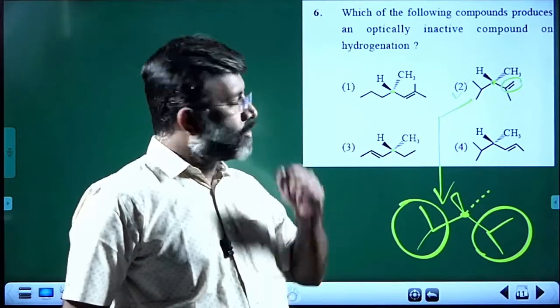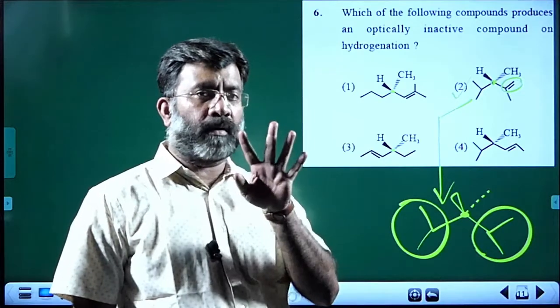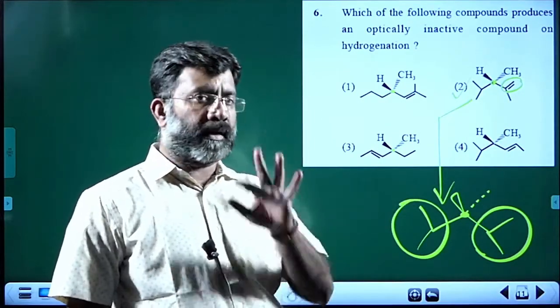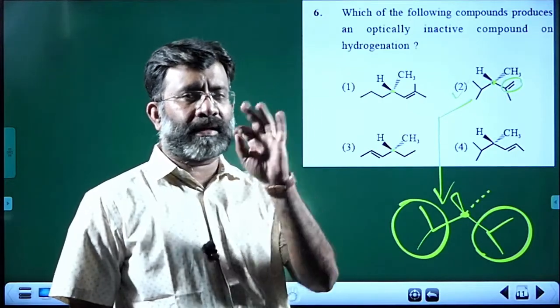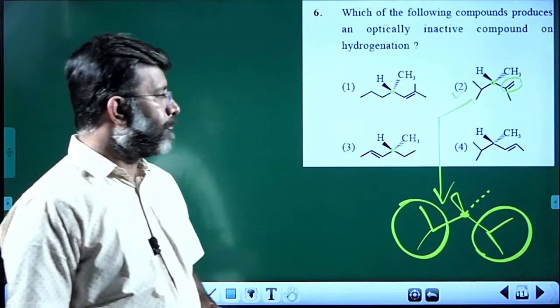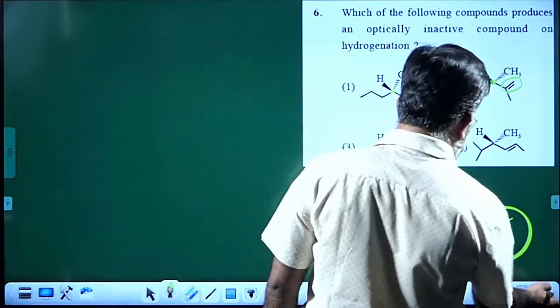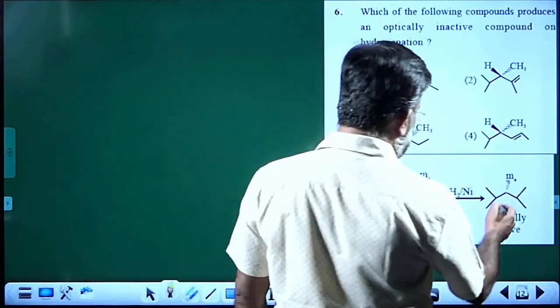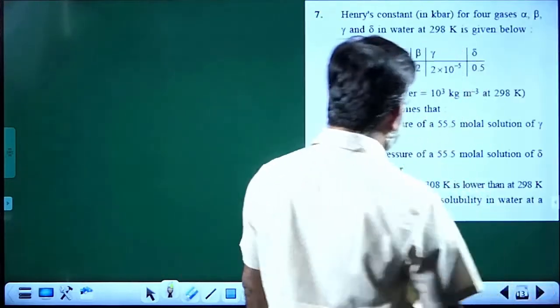While in the second choice, since there is a double bond, the other part is different from the left hand side part. Once that double bond goes, the chirality is lost because the groups become the same. Next question. So this is what is happening. It becomes optically inactive.